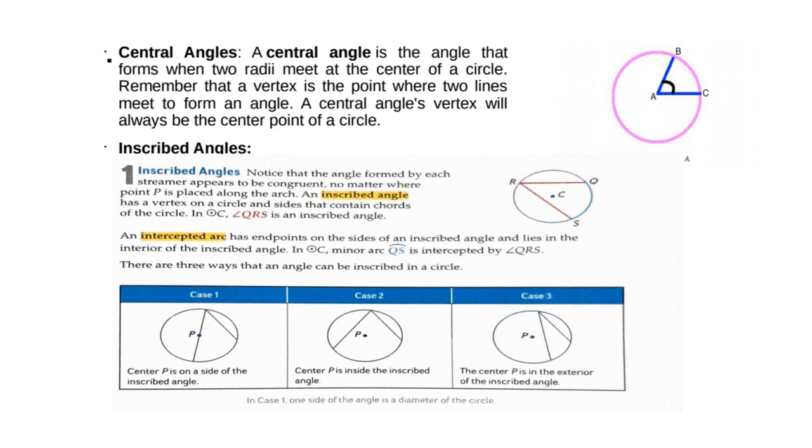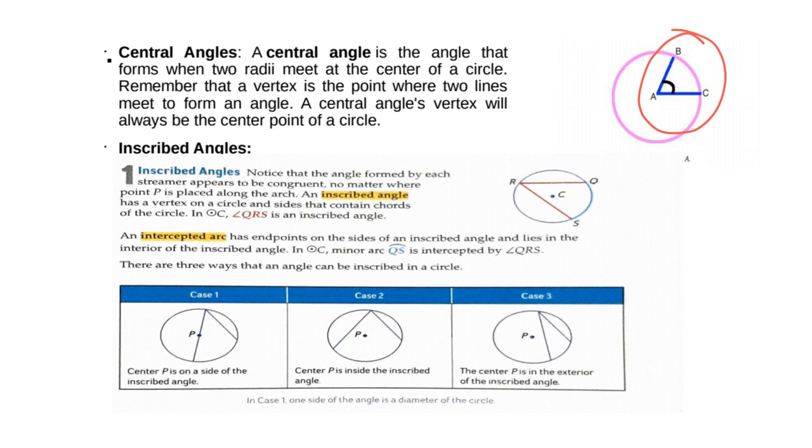Let's start with the central angles. A central angle is the angle that forms when two radii meet at the center of the circle. So, for example, in this circle, BAC is a central angle because the vertex of the angle is the same as the center of the circle. Remember that a vertex is the point where two lines meet to form an angle. So a central angle's vertex will always be the center point of a circle.